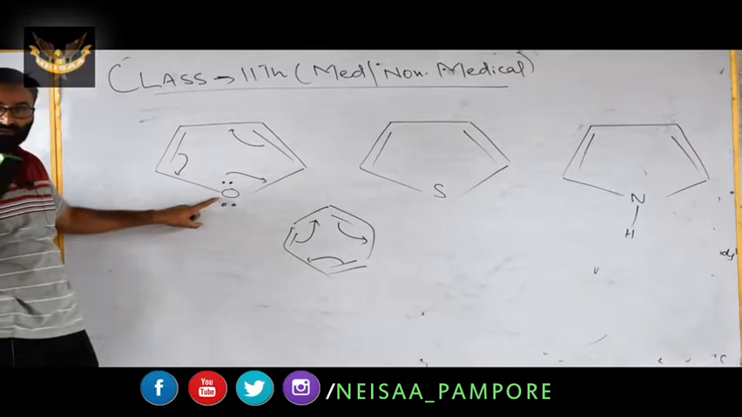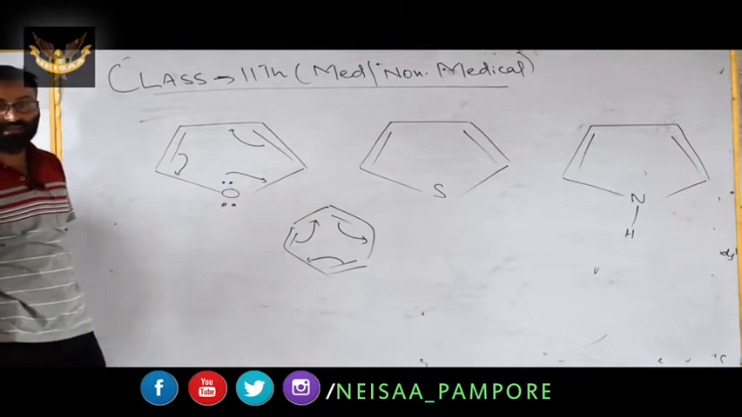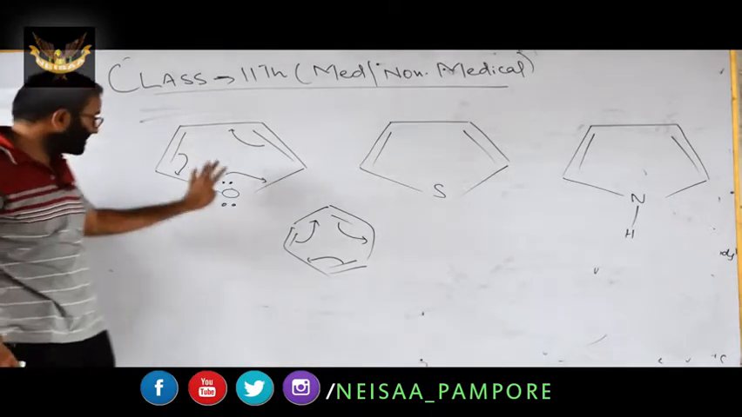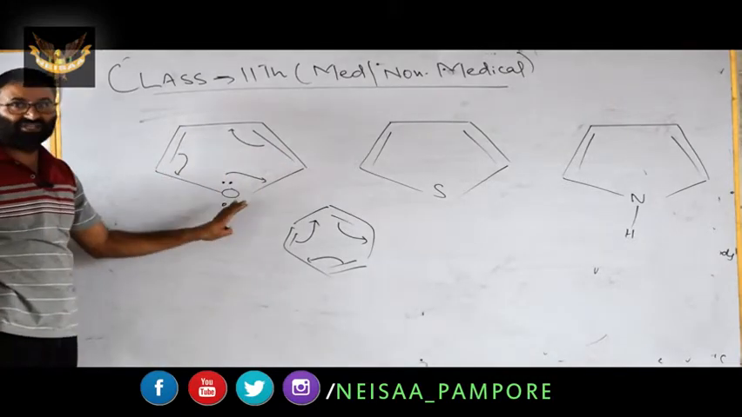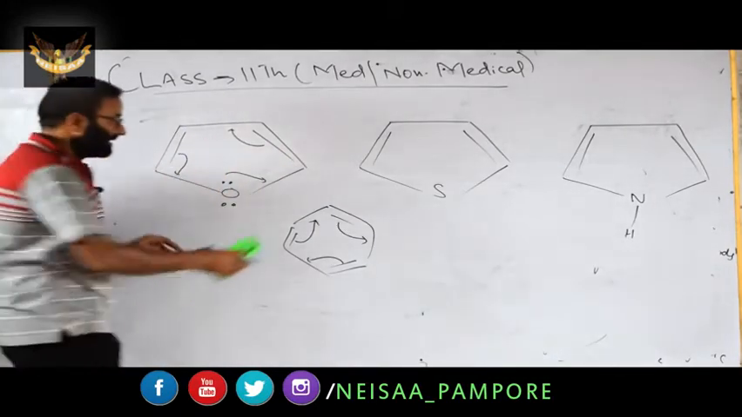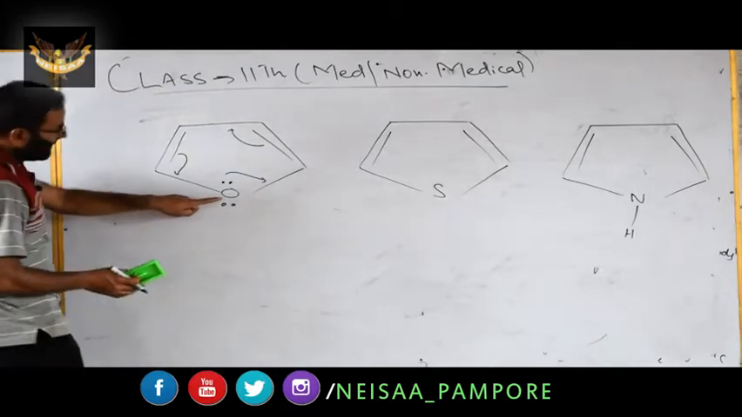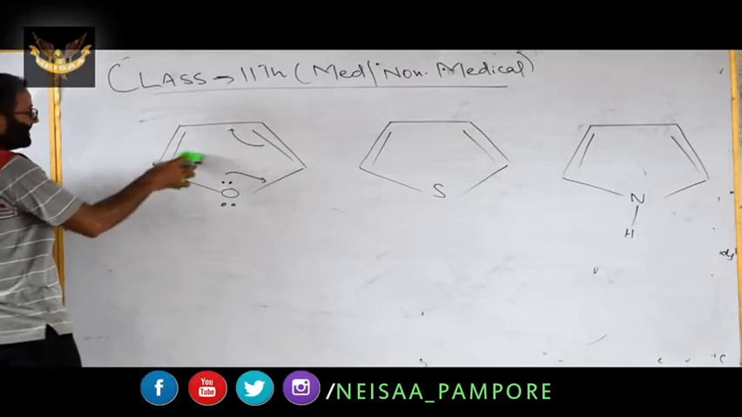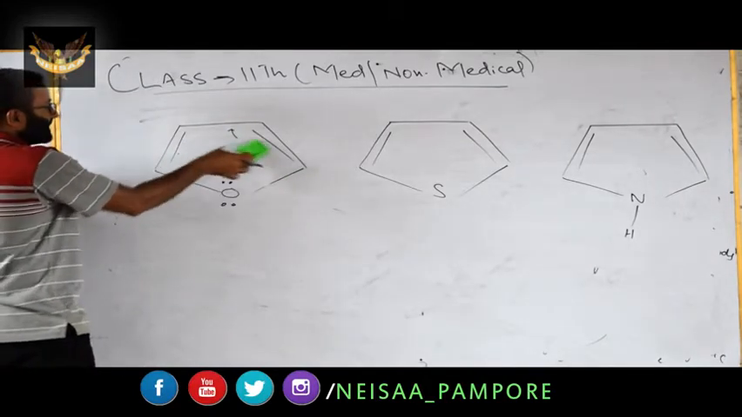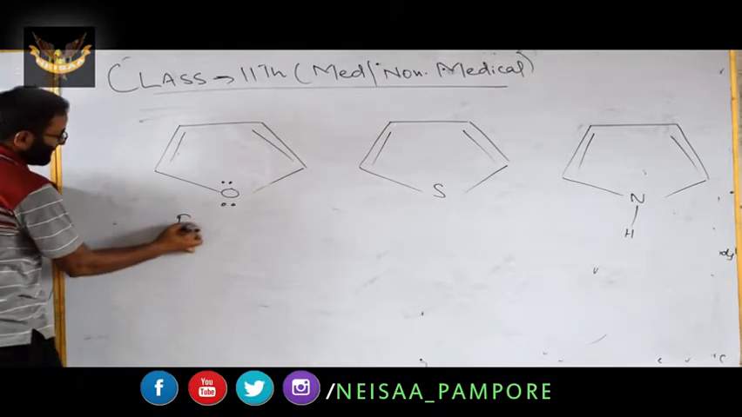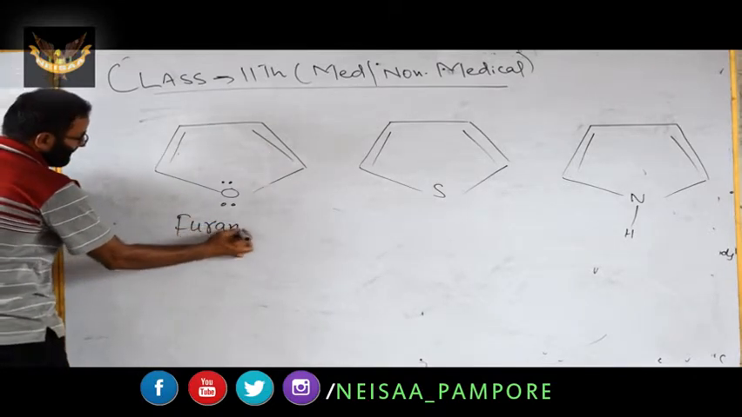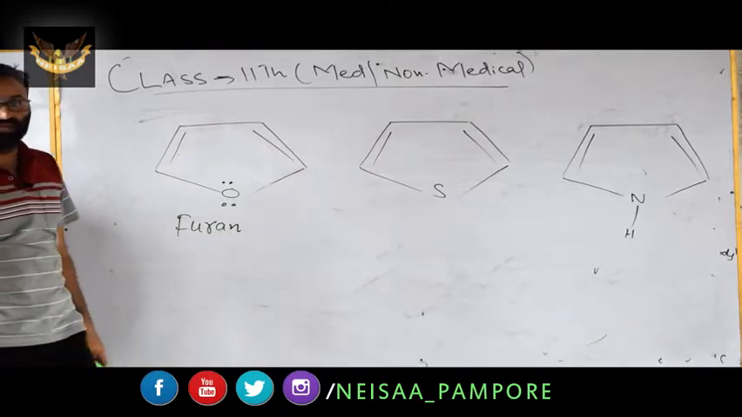On oxygen we have the lone pair. It can also be involved in the resonance. It means that it is stable. It has aromaticity. It is aromatic in nature. But here it contains a heteroatom in the ring. Hence it is an aromatic heterocyclic compound. Its name is furan. Remember this point. It is known as furan.